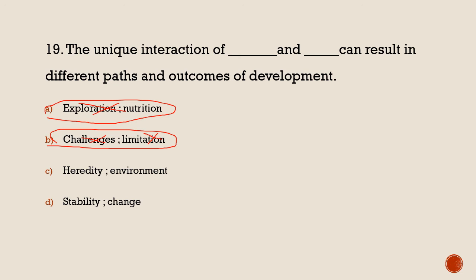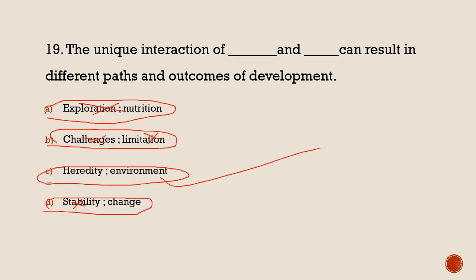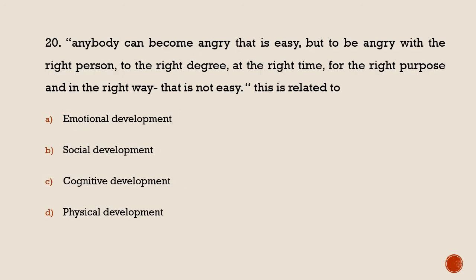So which are the components that actually decide the development of a child? Option D, stability and change, is also wrong, because development is not stable, it is always changing. So our answer is C, heredity and environment. Heredity and environment need to work together for the proper outcome of the child. Last question.